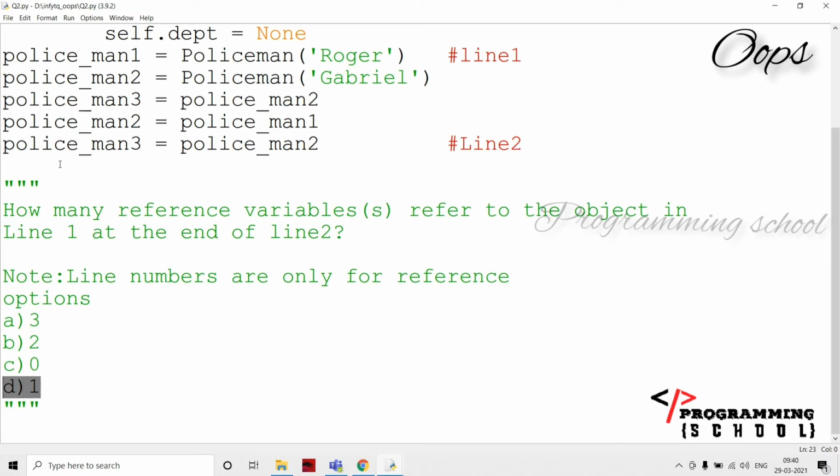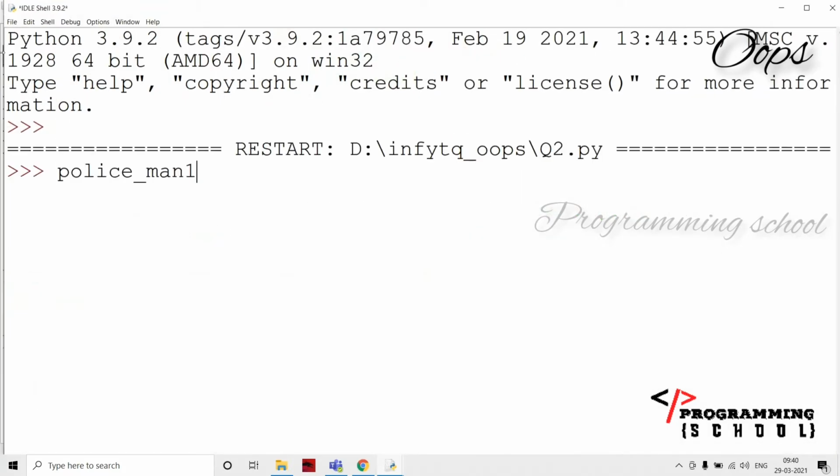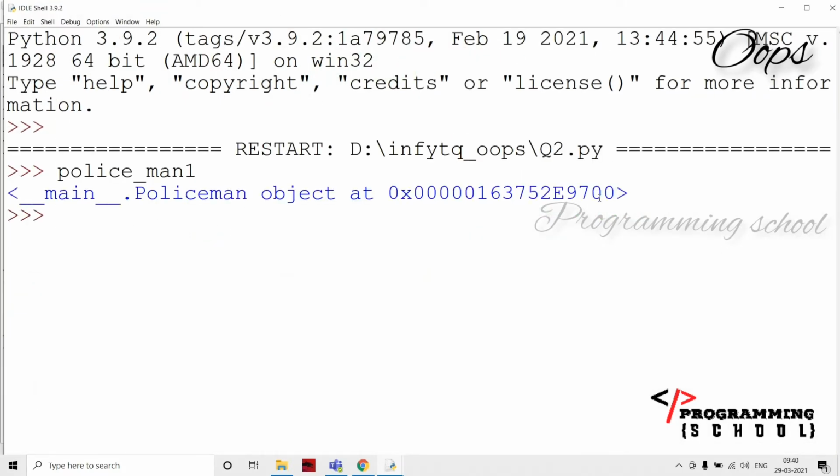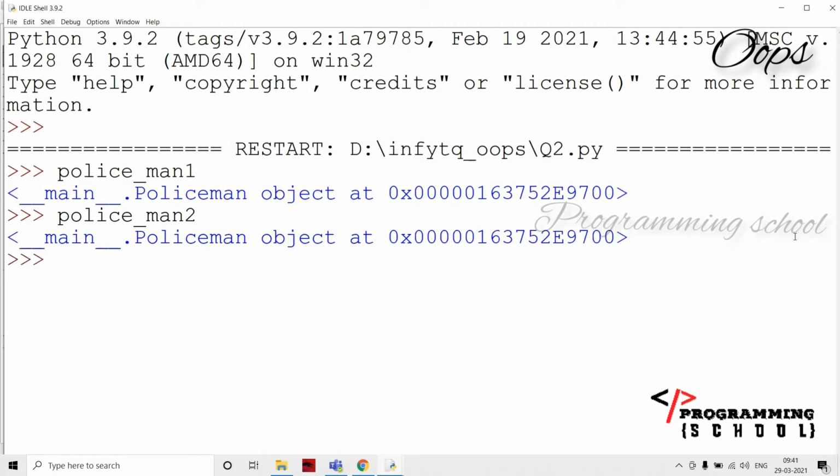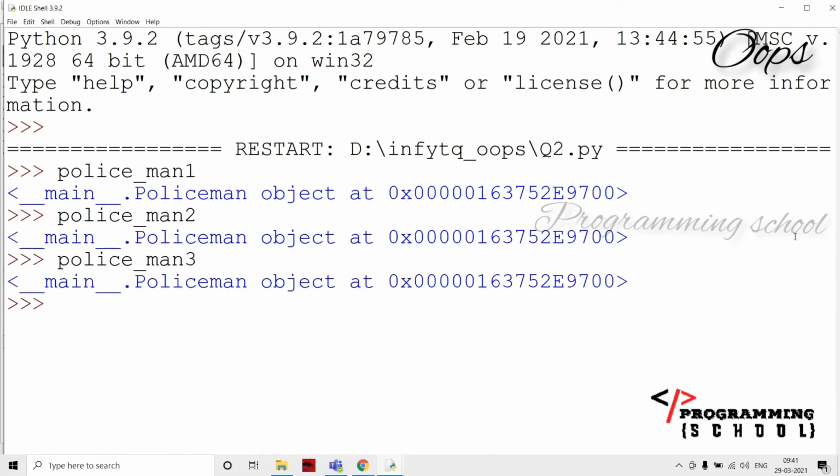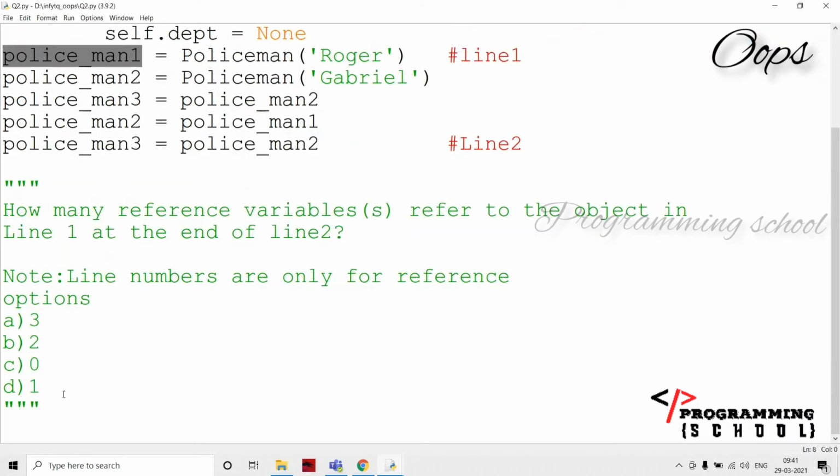For example, if you have any doubt in this, I am going to copy it and execute it. What is the reference variable? Yes, it is going to end with 700, and just observe here, the same reference address for all three variables, all three objects. That means how many reference variables are there? There is only one reference variable here.